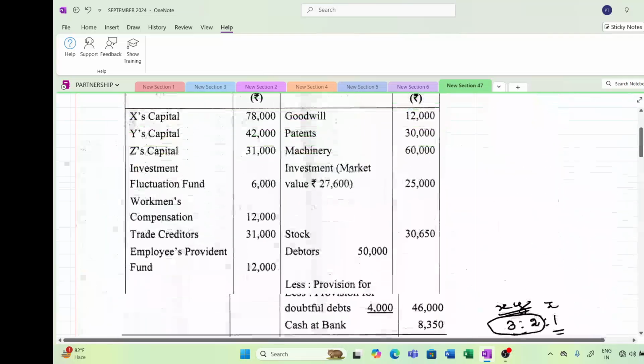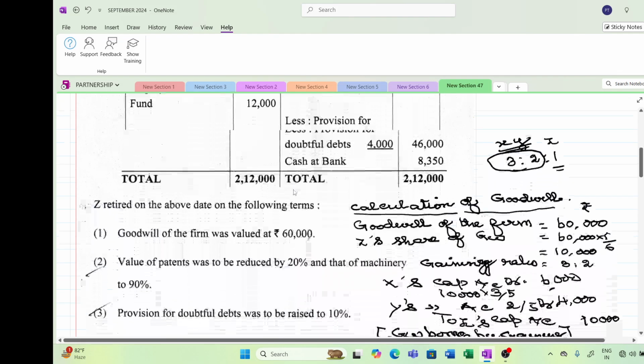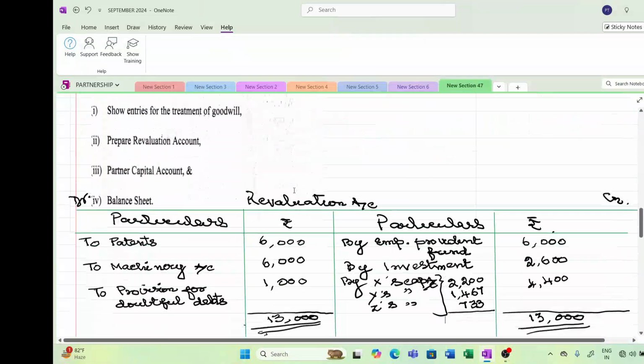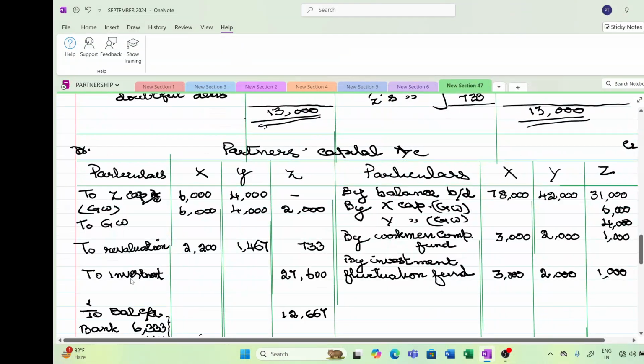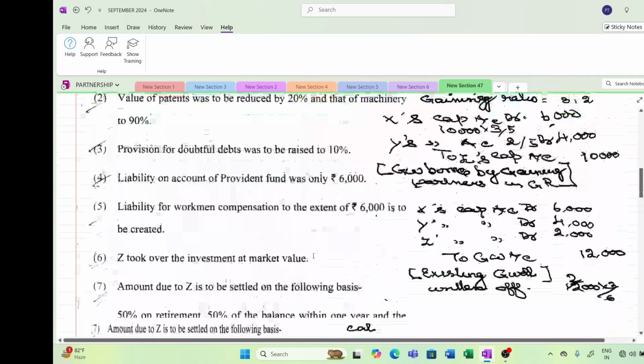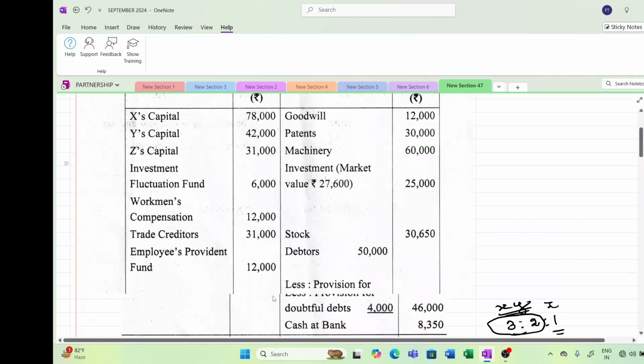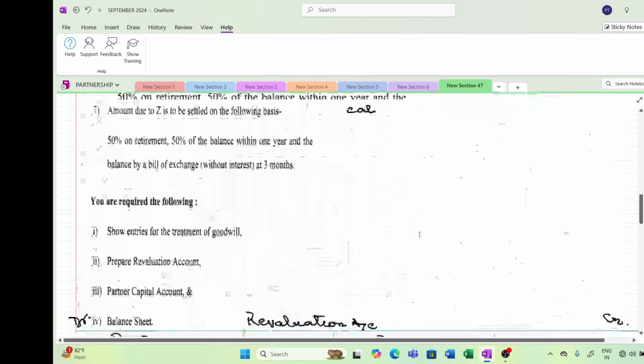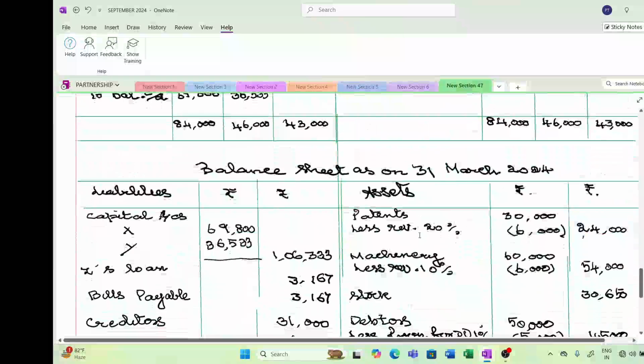Okay. Now moving on to the next one, stock. There is no change. So investment is over because this is taken by the partner. You have to go to the partner's capital account and debit it. Immediately you go to the partner and debit the partner by 27,600. Hope you are following it. And now stock, there is no change. Just I am taking it to the balance sheet.